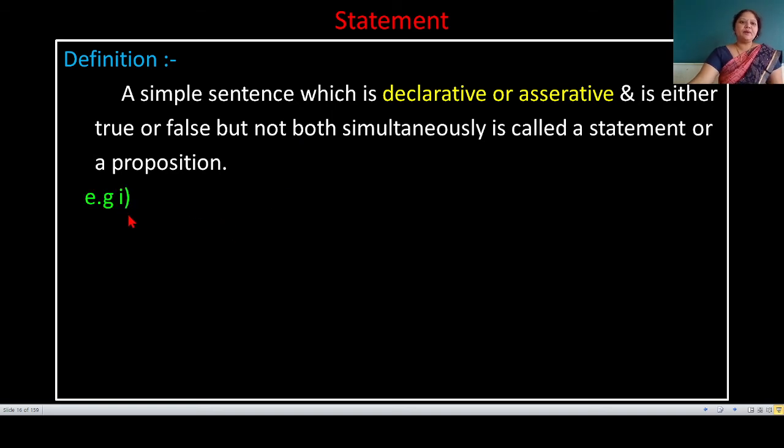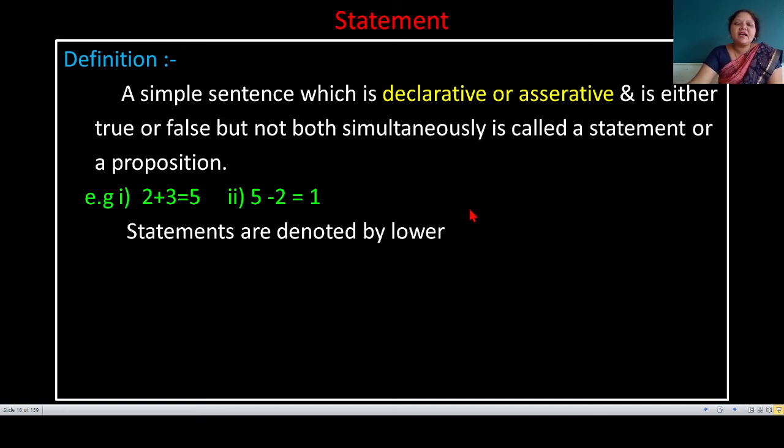Let us see an example. 2 plus 3 equal to 5. Second example, 5 minus 2 equal to 1. In the first example, 2 plus 3 equal to 5. This is an assertive type sentence and it is a true statement. But in the second example, 5 minus 2 equal to 3, not equal to 1. Therefore, this sentence is false. That means first sentence is true and second sentence is false.